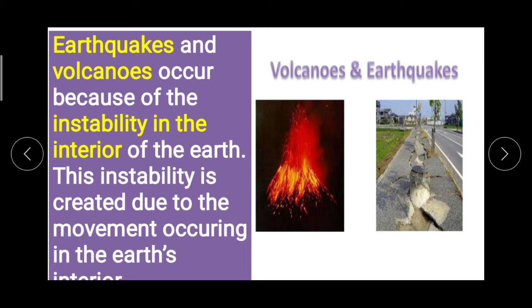Earthquakes and volcanoes occur because of the instability in the interior of the earth.